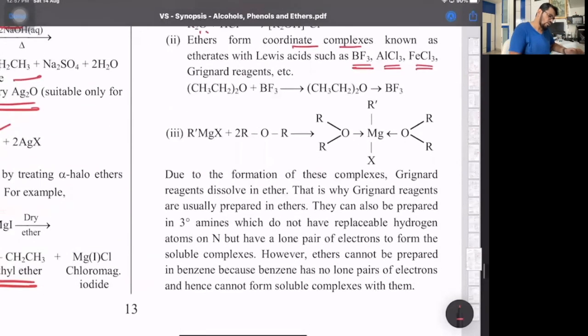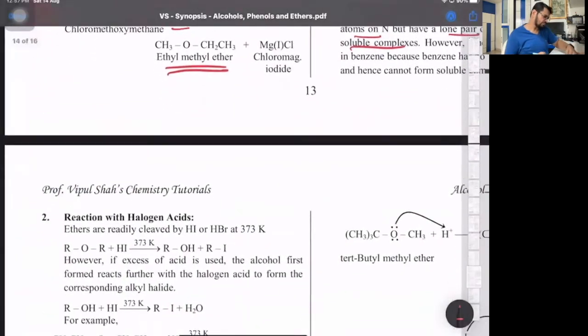Then due to formation of complex, Grignard's reagent dissolves in ether. That is why Grignard reagents are usually prepared in ethers. They can also be prepared in 3-degree amines, which don't have any replaceable H, but nitrogen has a lone pair, hence it forms a soluble complex. Okay. That is one part.